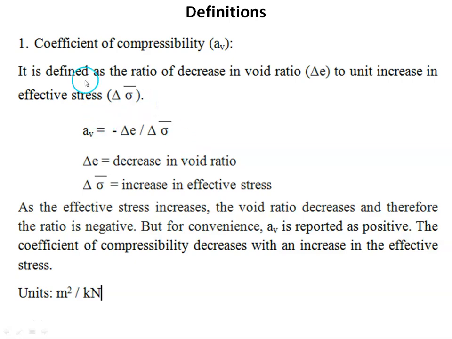So coefficient of compressibility, it is nothing but slope of the compression curve, which is equal to delta e by delta sigma dash, that is change in the void ratio divided by increase in the effective stress. So as the effective stress increases, the void ratio decreases. Because they are inversely proportional, it is represented with minus sign. The units for coefficient of compressibility is meter square per kilonewton.